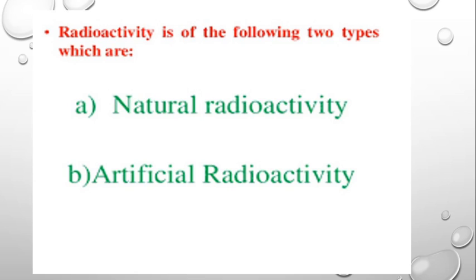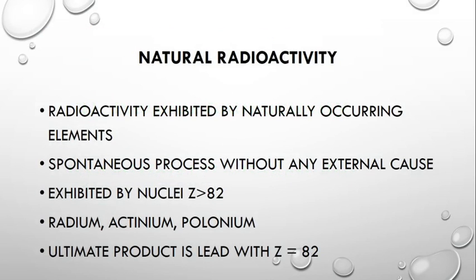So there are two types of radioactivity. First one is natural radioactivity and second one is artificial radioactivity. What is natural radioactivity? The radioactivity exhibited by naturally occurring elements is called natural radioactivity, and it takes place spontaneously without any external cause, or we can say no external agent is needed for natural radioactivity to occur.